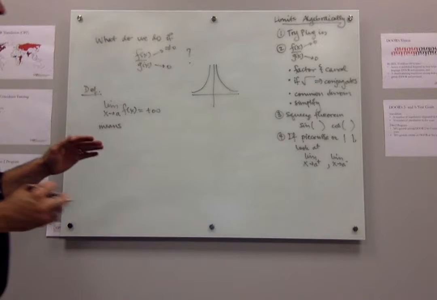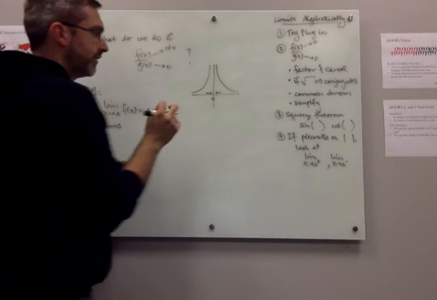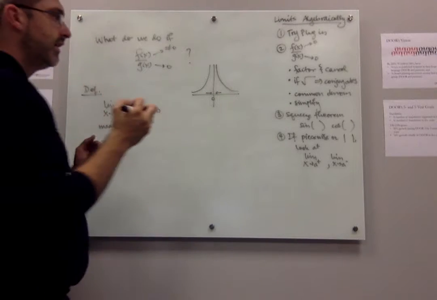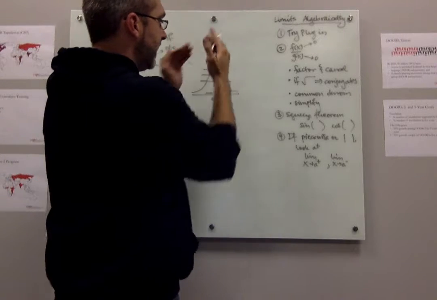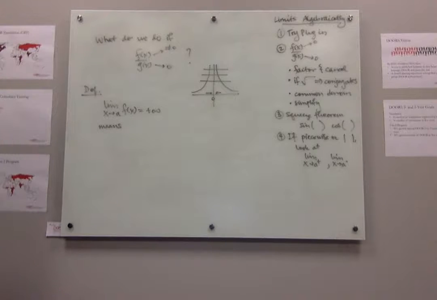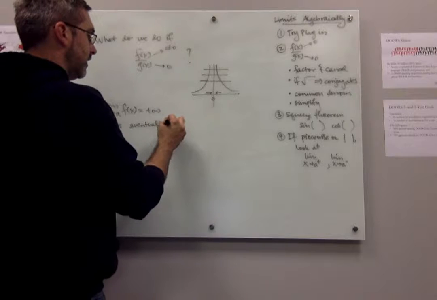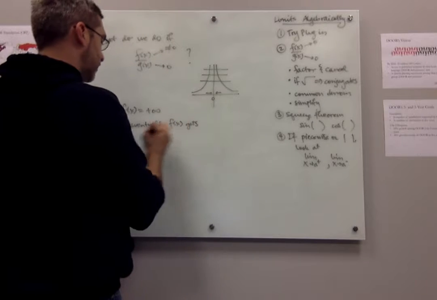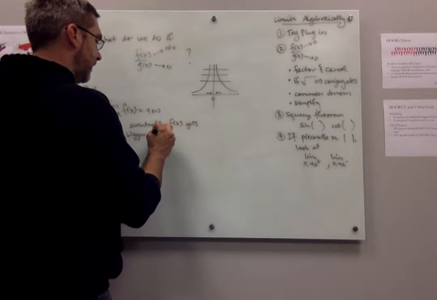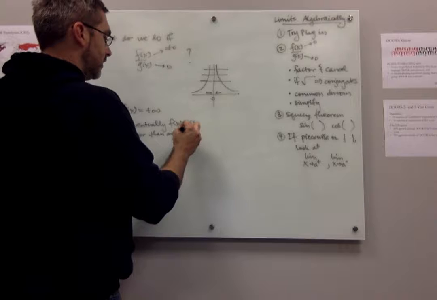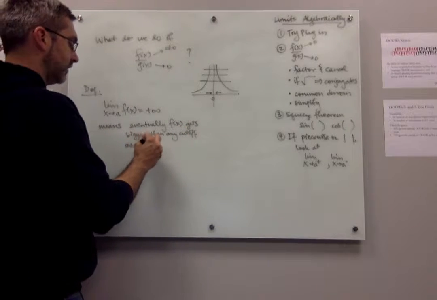is that if I'm approaching the number, in this case I'm approaching 0, from either side, eventually the function gets bigger than any cutoff that I can set. Okay, it means that eventually f gets bigger than any cutoff as x gets close to a.